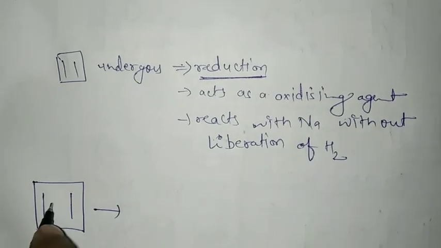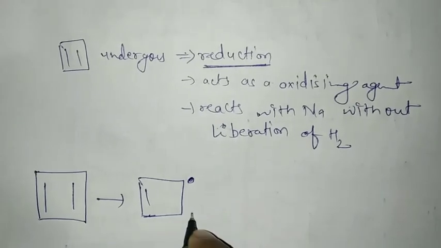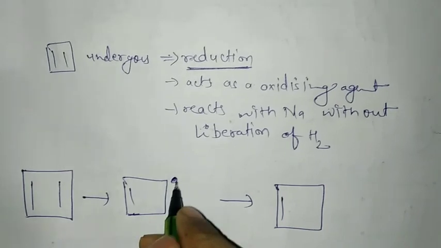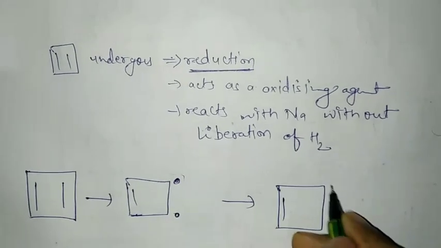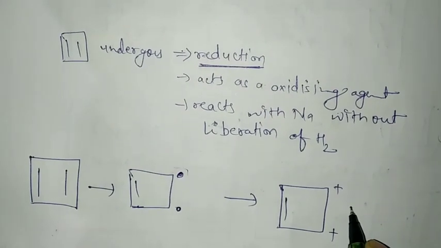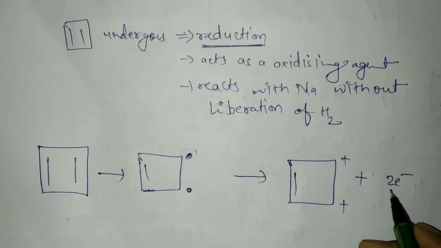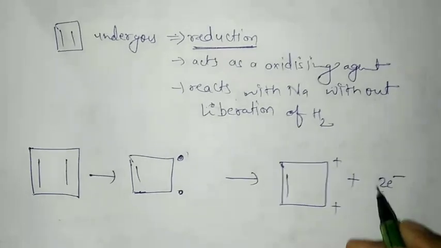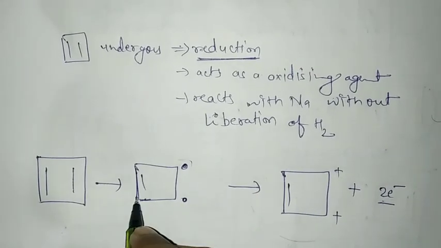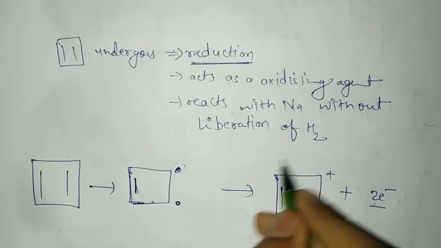So I have said earlier to make cyclobutadiene as a double bond and 2 free radicals. To get into oxidation, if I make this free radical a positive charge and this free radical a positive charge, then it has to accept 2 electrons. So this molecule will accept 2 electrons and will become cyclobutadiene. So cyclobutadiene has to lose 2 electrons to become this.